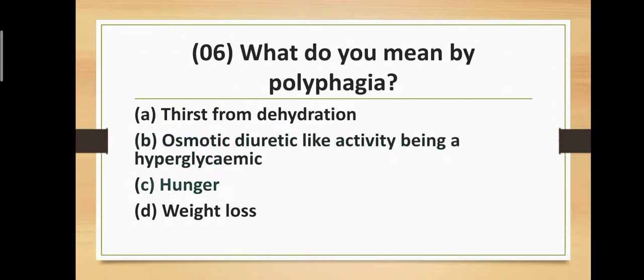Question number 6. What do you mean by polyphagia? Option A, thirst from dehydration. Option B, osmotic diuretic-like activity being a hyperglycemic. Option C, hunger. Option D, weight loss. The correct answer is option C, hunger. Polyphagia means hunger. Thirst from dehydration means polydipsia. Osmotic diuretic-like activity being a hyperglycemic means polyuria. And the correct answer is option C, polyphagia means hunger.